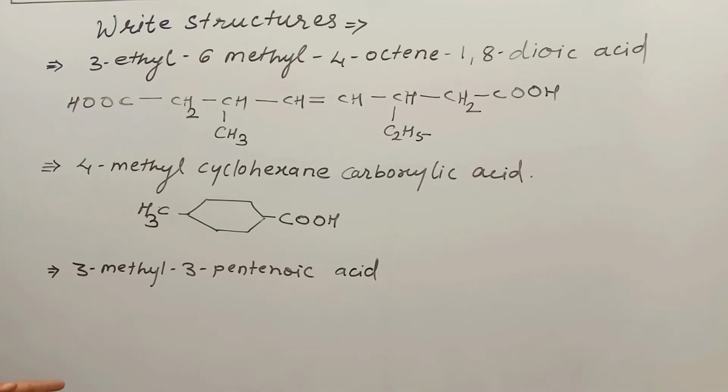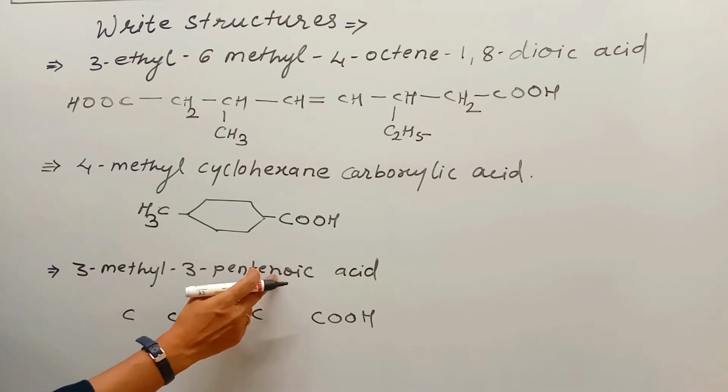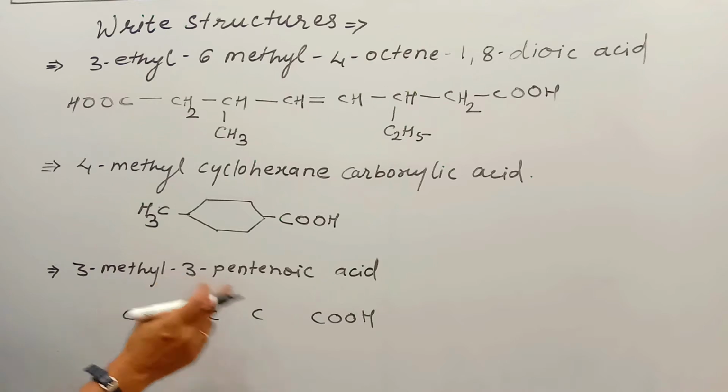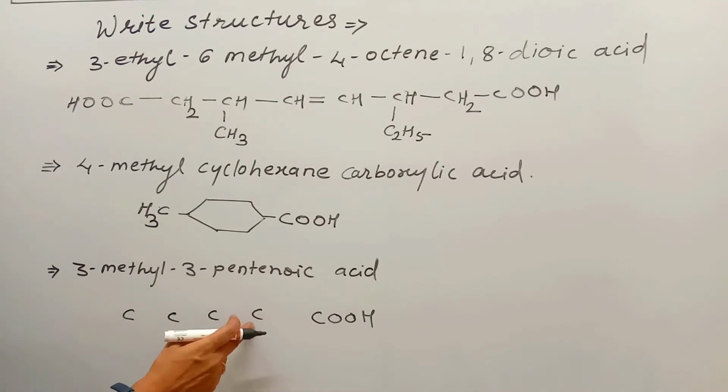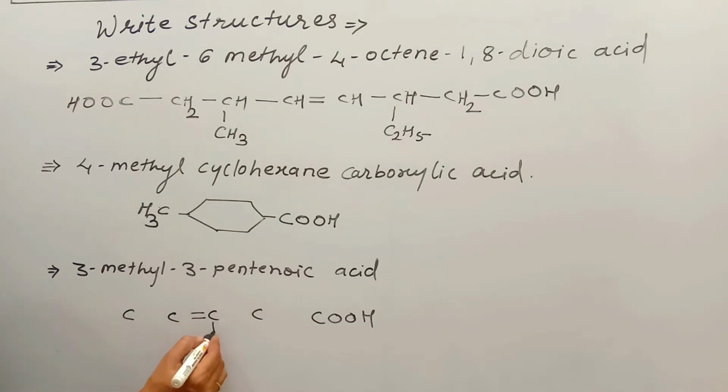See here 3-methyl 3-pentenoic acid. Pent means there are 5 carbons. Right, 1, 2, 3, 4 and 5. Okay, oic acid means COOH group is there. It is given 3-pentene. Ene is there. Ene means double bond at the third position. So 1, 2 and 3. Here the double bond. Then 3-methyl at the 1, 2, 3 position. There is a substituent which is methyl.